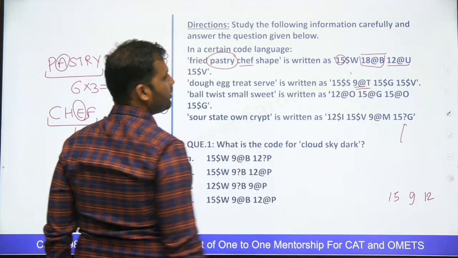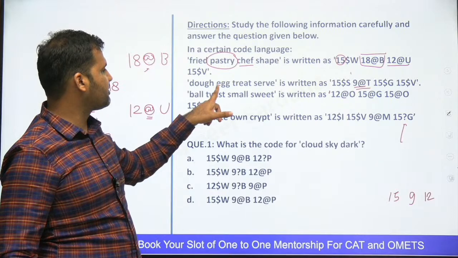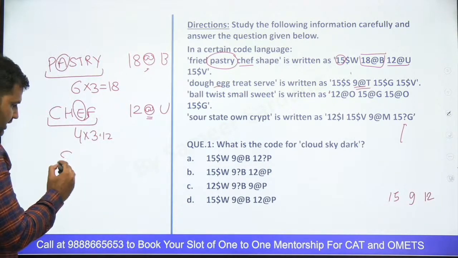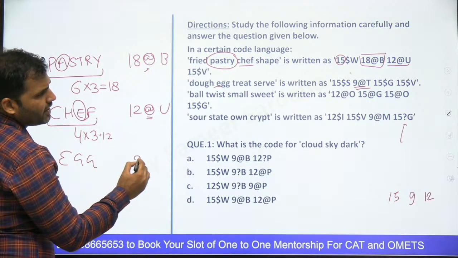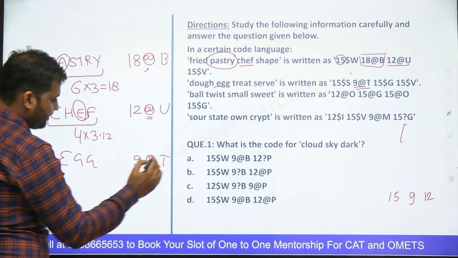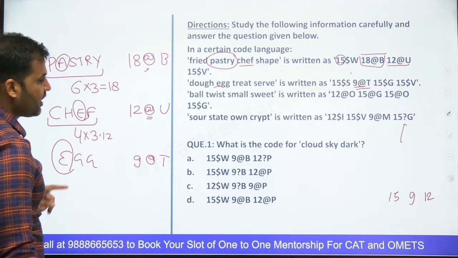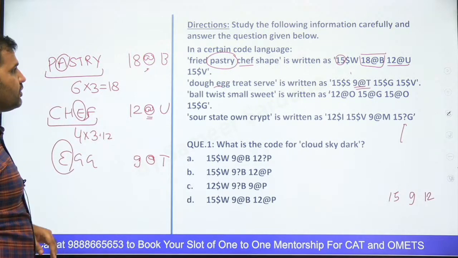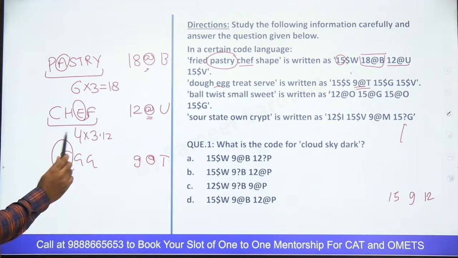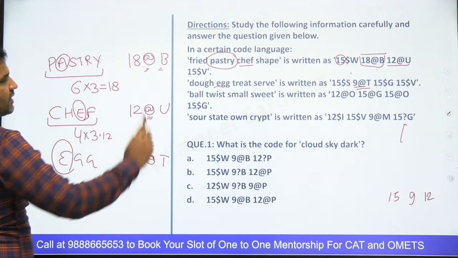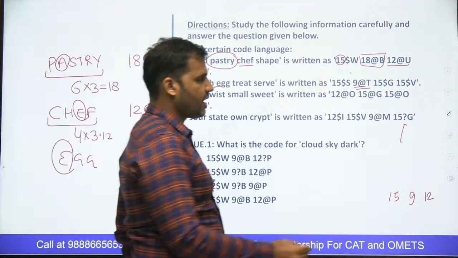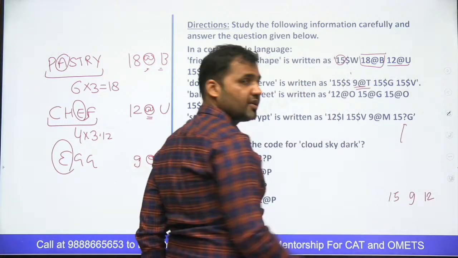ये at the rate use हो रहा है, 9 से start हो रहा है, तो it must be for egg. तो E के लिए भी आपने 9 at the rate T use किया, 3 into 3. इसमें भी एक ही vowel है. So can I say one vowel means at the rate use होगा? Okay. And now you can also try to find out the reason of the alphabet. किसी को alphabet का reason दिख रहा है क्या? Anybody getting the reason of alphabets? Come on guys, tell me.